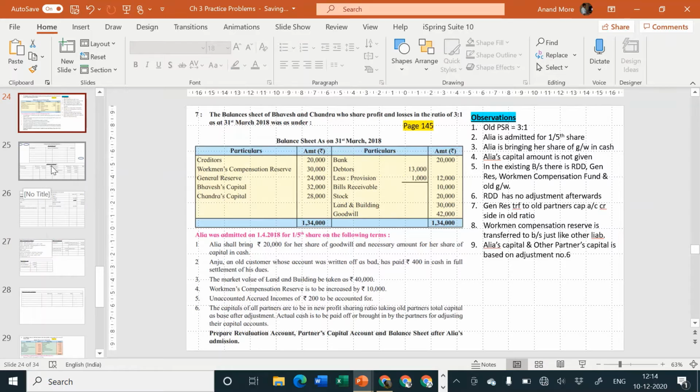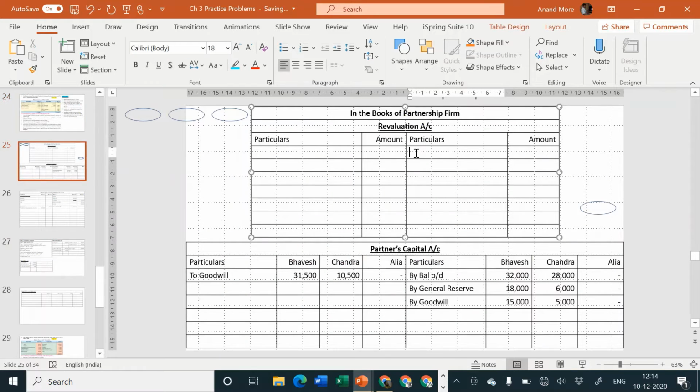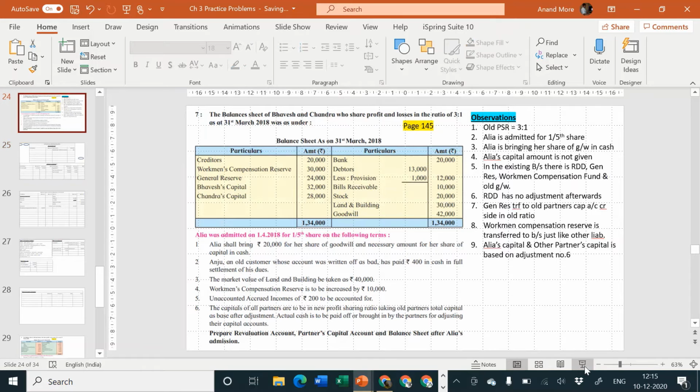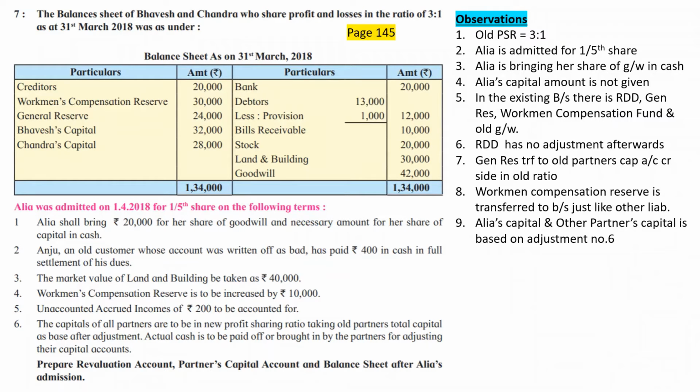And on the revaluation account credit side you will write by bank account, in bracket bad debts recovered, amount is 400. Okay, so a good adjustment, a new type of adjustment: bad debt recovered. Normal entry is cash account debit to bad debts recovered account; at the time of admission, entry is cash or bank account debit to revaluation account.